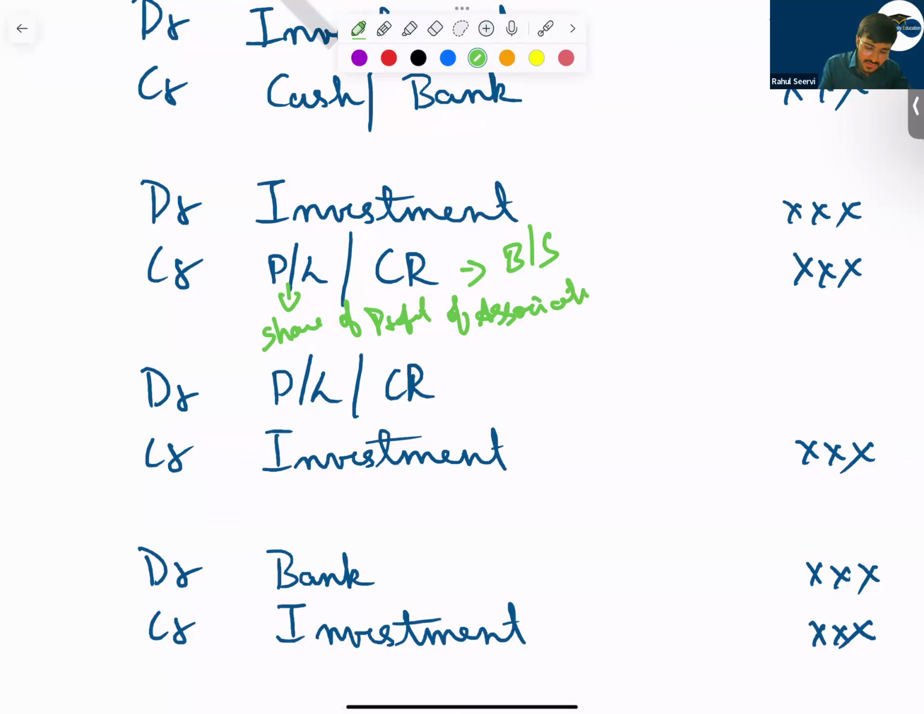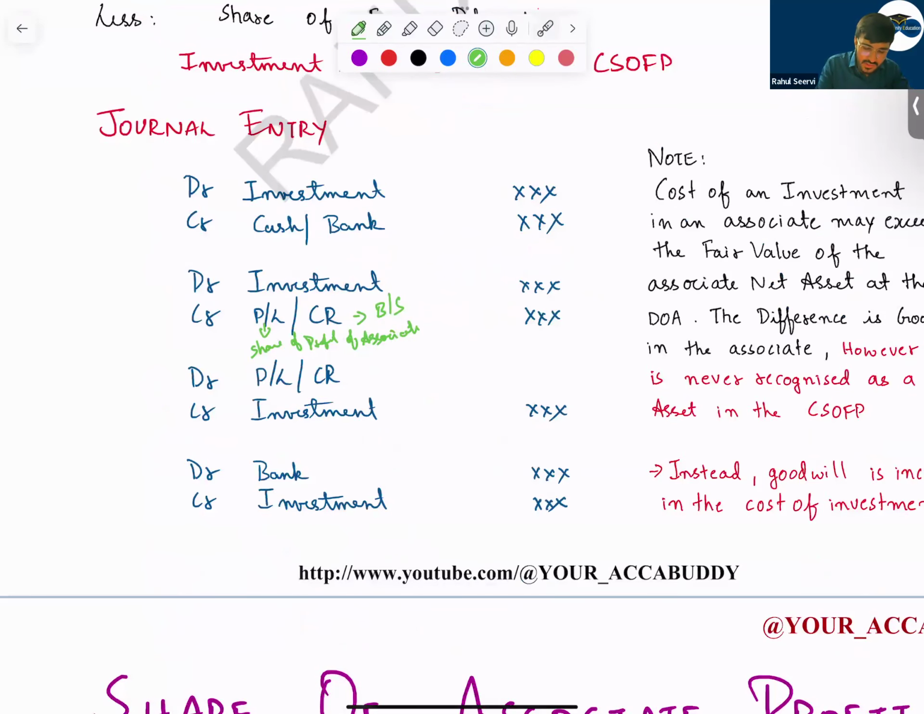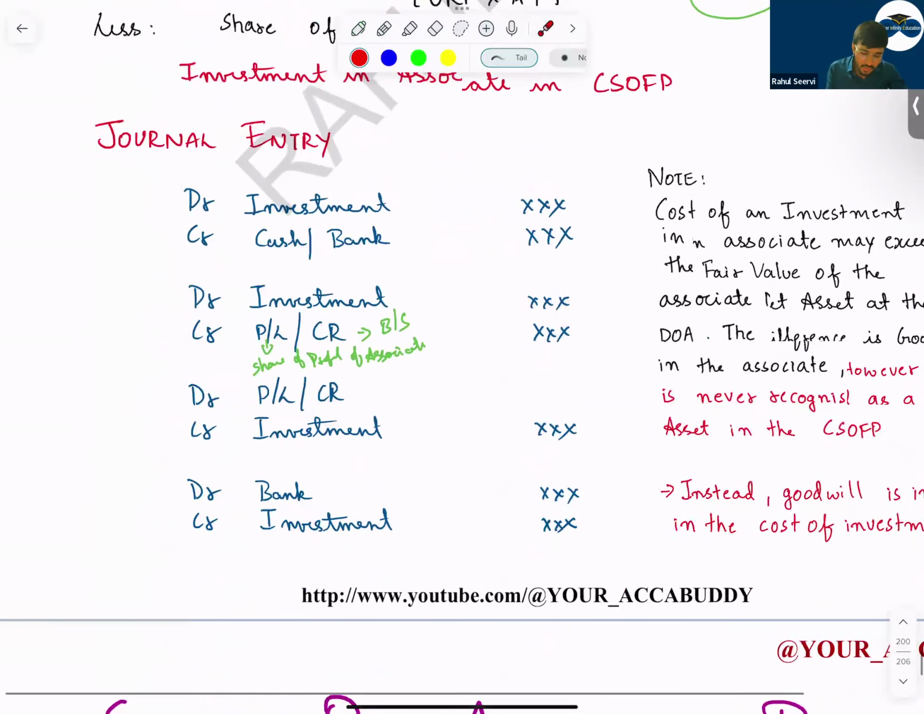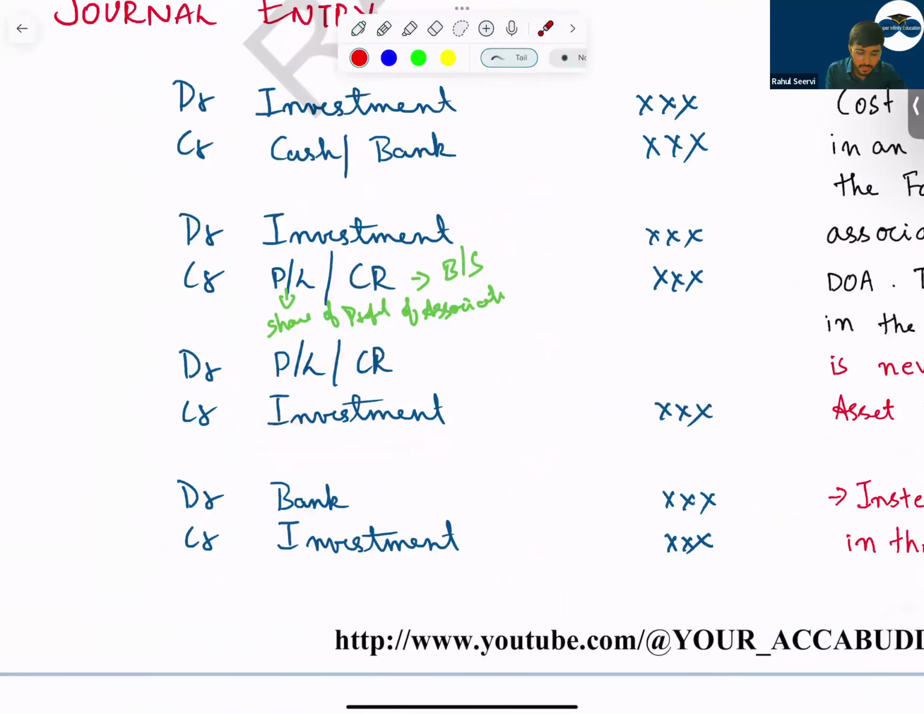The next one, sir. In the next case, what we have is the case of impairment. If there is impairment, what will happen, sir? The value of the investment will come down and the impairment will be recorded in P&L under share of profit from associate. And if you're preparing the balance sheet, it will go to retained earnings, consolidated retained earnings. Understand?